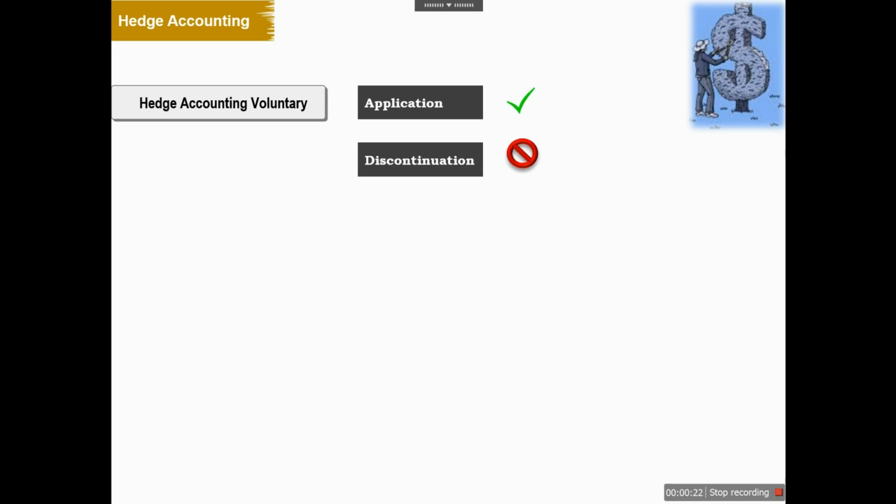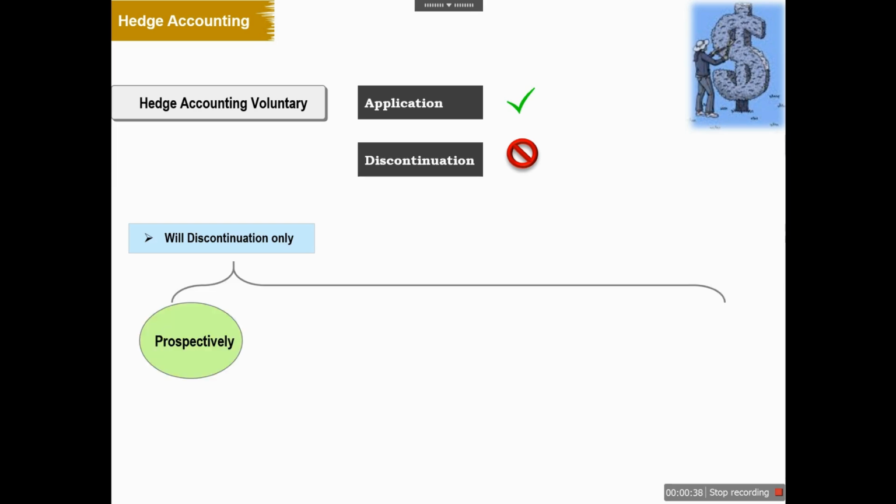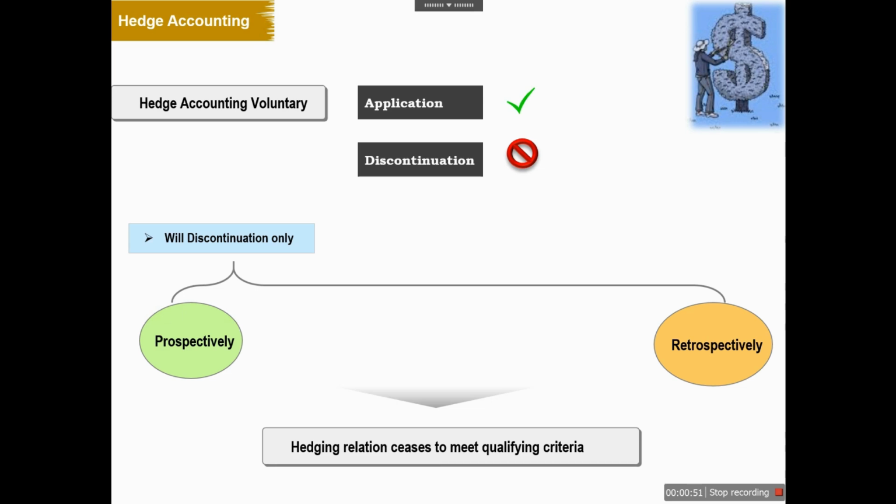For example, a change in the risk management objective, or the hedging relationship having ceased between the hedged item and hedging instrument, etc., that we have discussed in the previous slides. The hedge accounting will be discontinued prospectively and will not have an impact retrospectively, and it will be discontinued when the hedging relationship ceases to meet the qualifying criteria for hedge accounting.